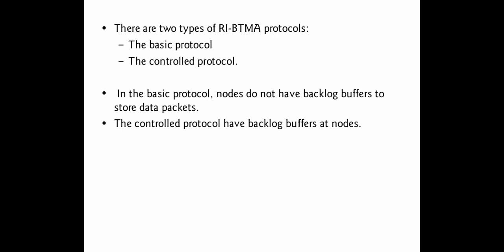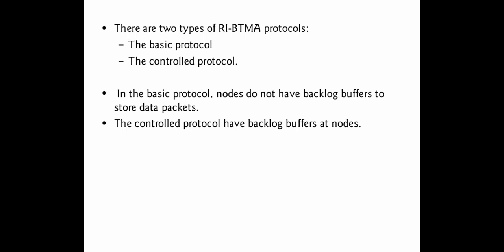That means, let us consider 10 nodes are there, and 2 nodes are receiving, while the remaining nodes are idle. If the remaining nodes also want to transmit data packets to the same intended receiver, which is already receiving, the receiver is going to receive all the requests and they are placed in a buffer. That buffer is represented as the backlogged buffer.